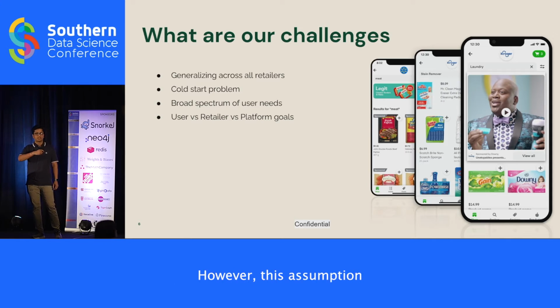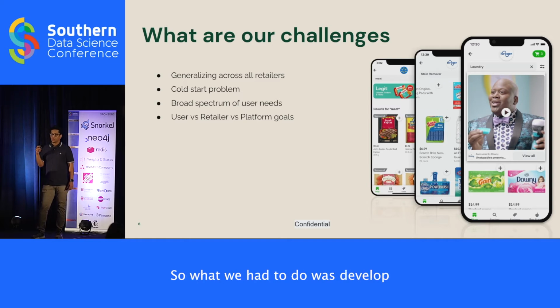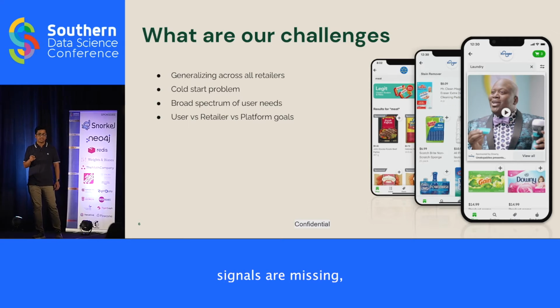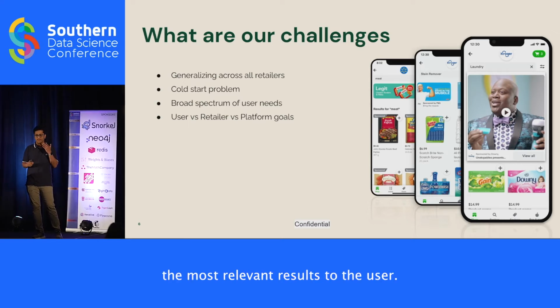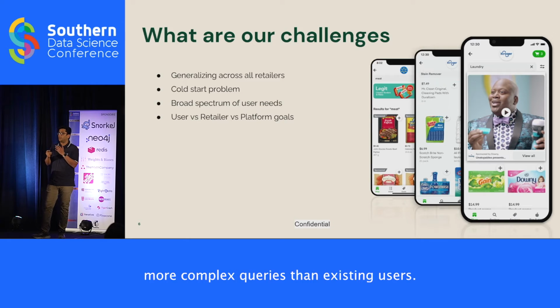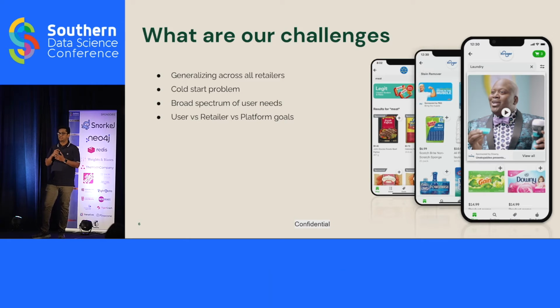However, this assumption quickly breaks down once you get to not so popular queries or not so popular products, right? So what we had to do was develop a holistic understanding of the queries and the products so that even when these sparse signals are missing, we could still show the most relevant results to the user, right? This is especially important for new users since new users tend to enter more complex queries than existing users.